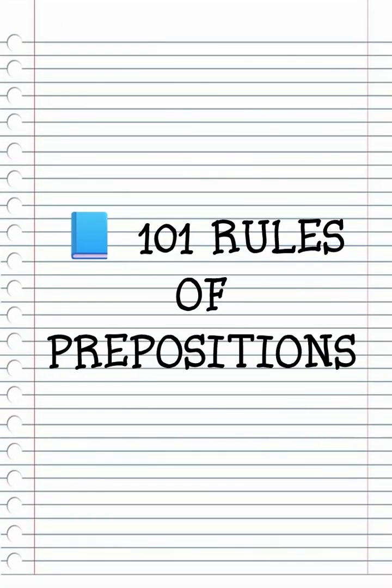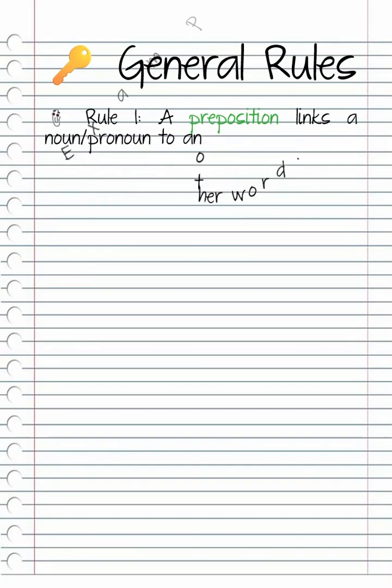101 Rules of Prepositions. General rules. Rule 1. A preposition links a noun or pronoun to another word. Example, the book is on the table.